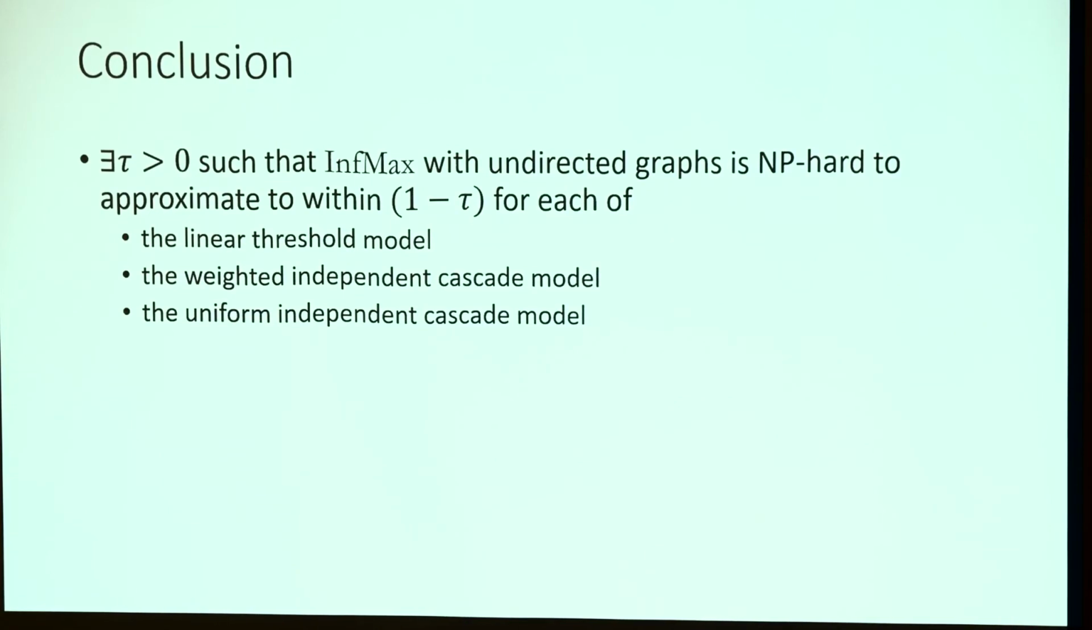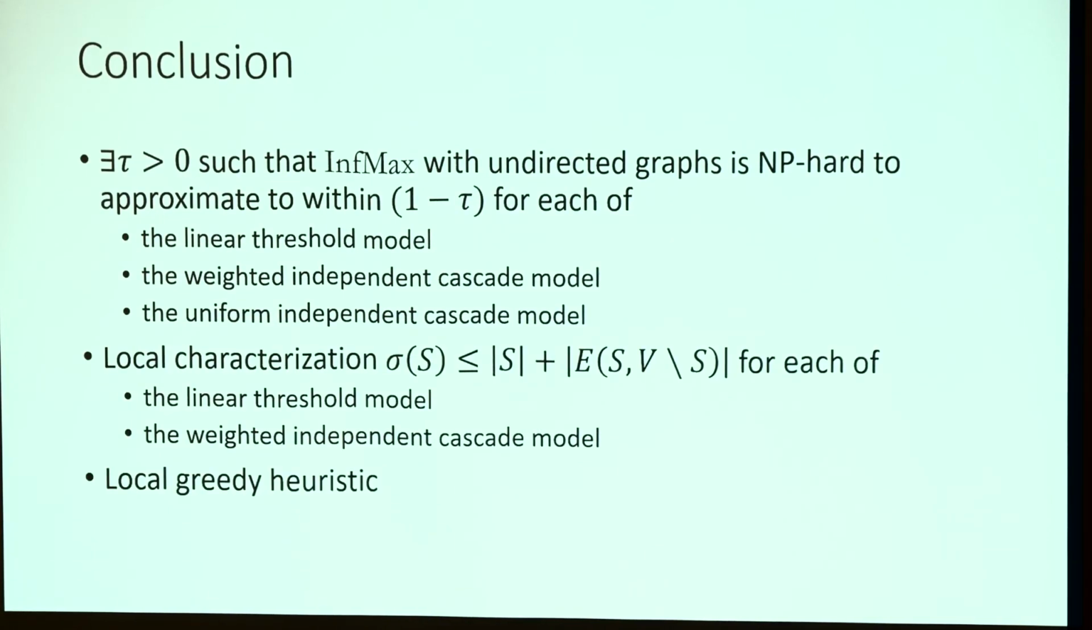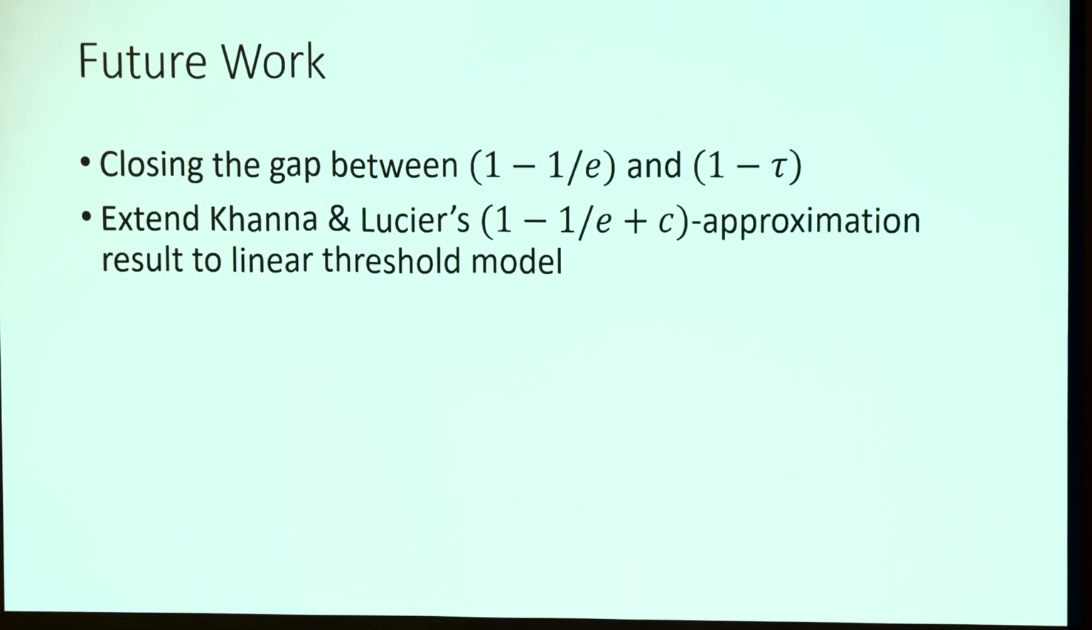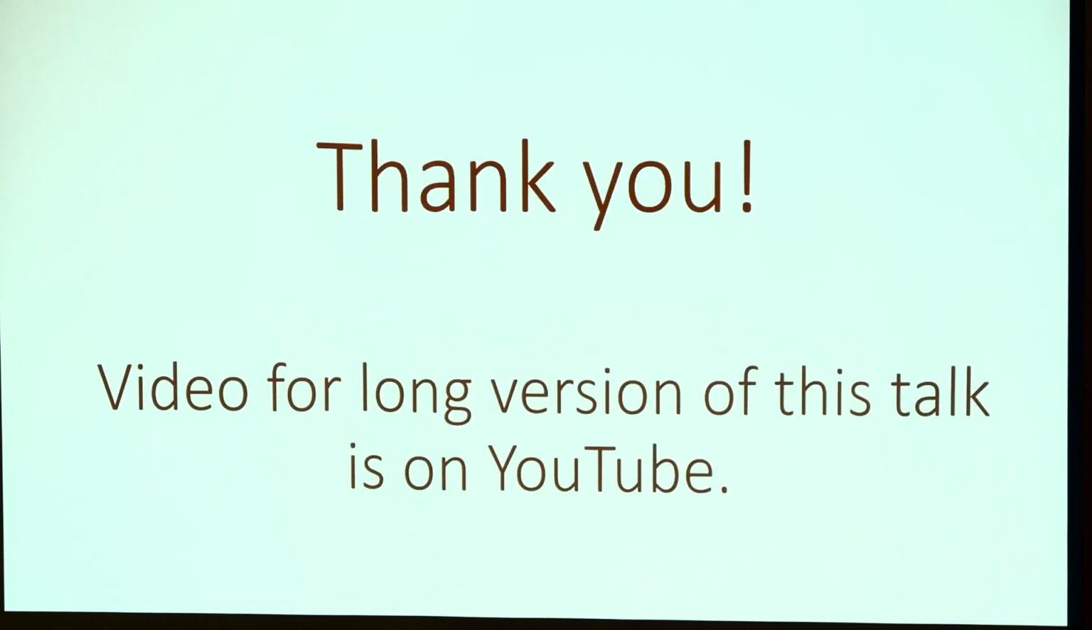So I'm going to skip the conclusion since I do not have sufficient time. For the future work, one apparent direction is to further close the gap between 1 minus 1 over e and 1 minus tau. And another line of work is to try to extend Khanna and Lucier's 1 minus 1 plus C approximation result to the linear threshold model as well. I mean, the undirected linear threshold model. Yeah, that's all. Thank you.